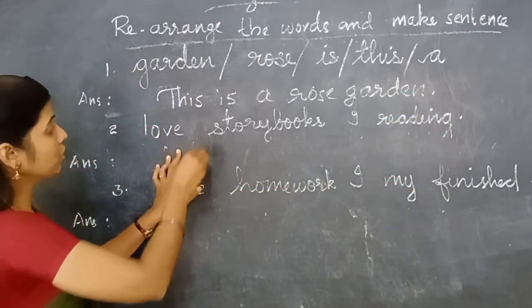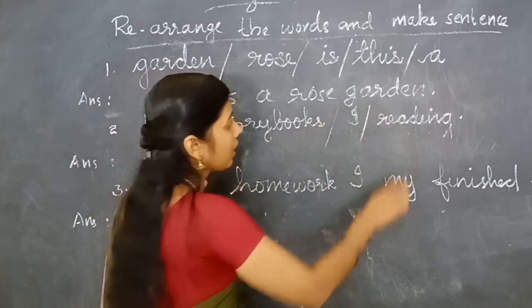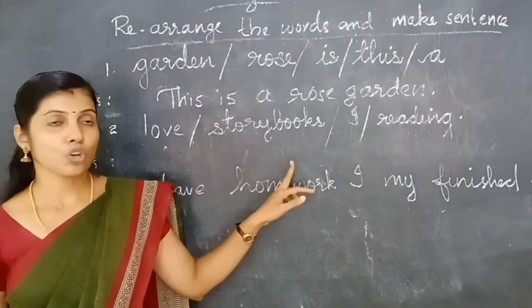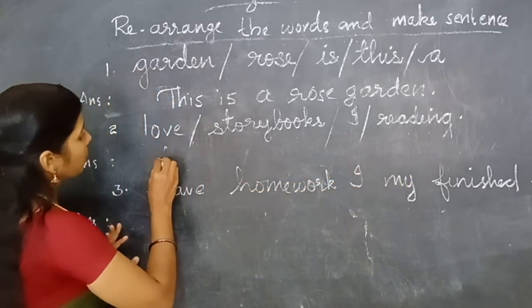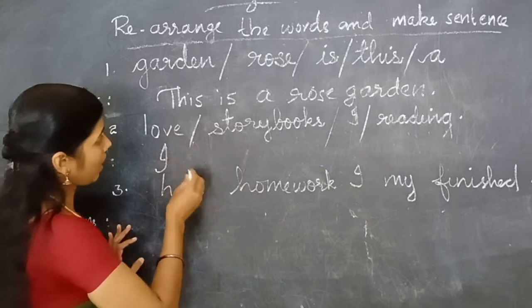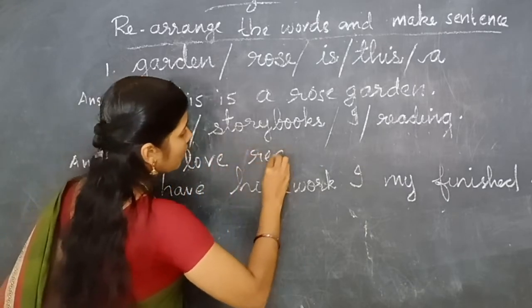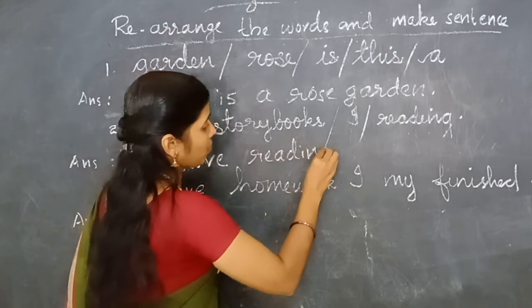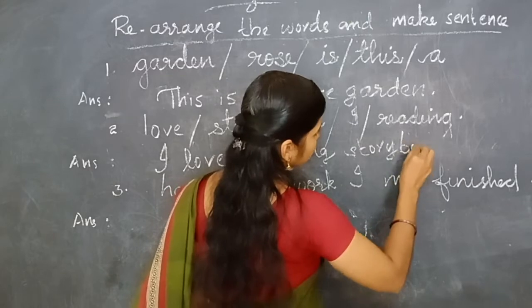Next, question number 2. Love, storybooks, I, reading. How can we rearrange it? First of all, the subject is I. Love is the verb. Reading storybooks. I love reading storybooks.